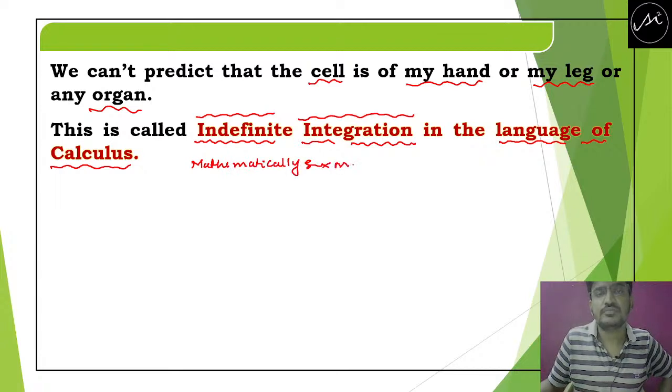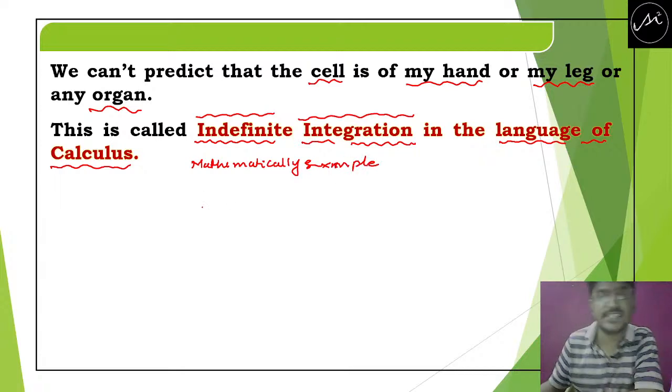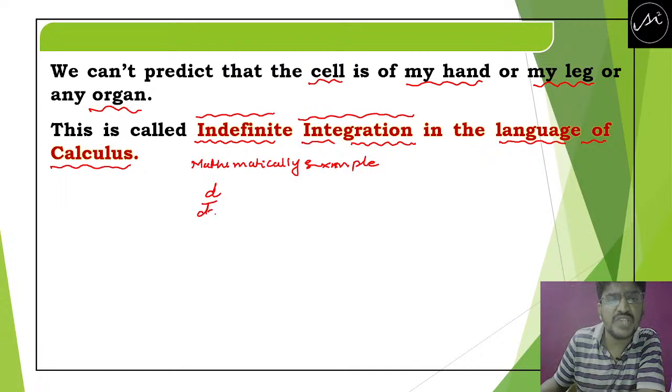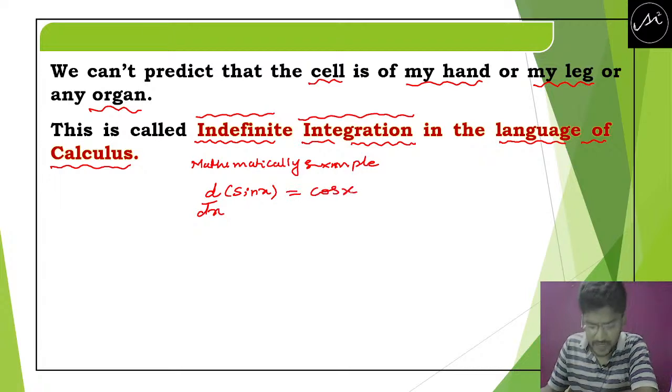See, one mathematical example means the differentiation of sin x is cos x.